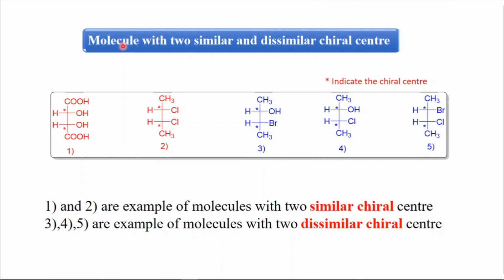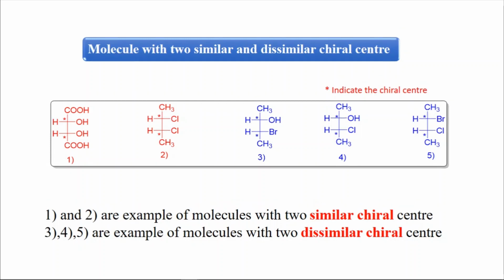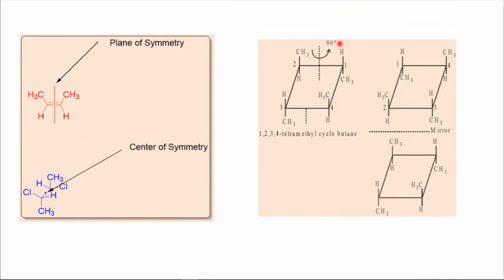Now did you get this? You have to rotate the molecule, and then pass the plane. If the molecule passes the alternating axis of symmetry, that molecule will not be optically active.